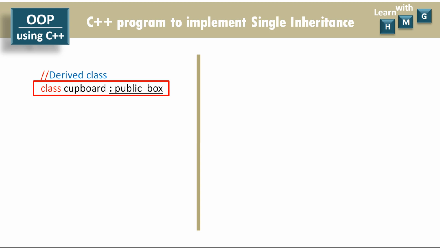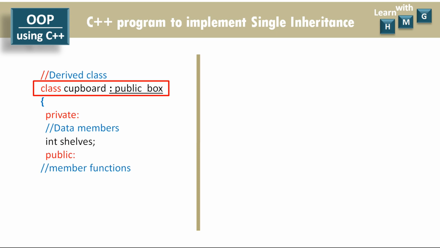Now let us declare the data members in the private section. There is only one data member, shelves, that indicates the number of shelves in the cupboard. In the public section, we will declare the member functions. The getShelves will accept the value of the number of shelves, and putShelves will display the number of shelves value. End of the derived class.